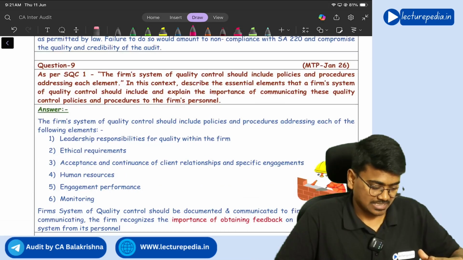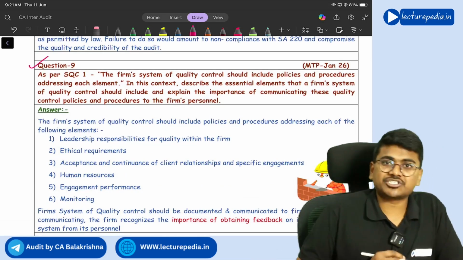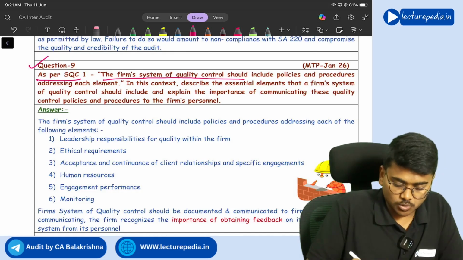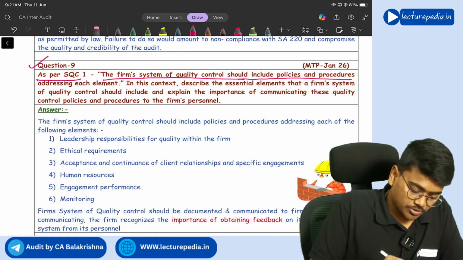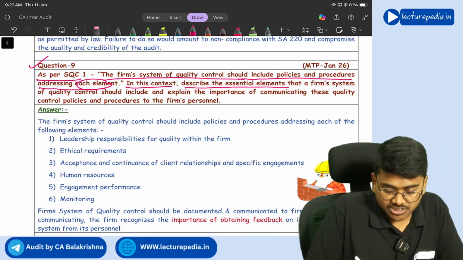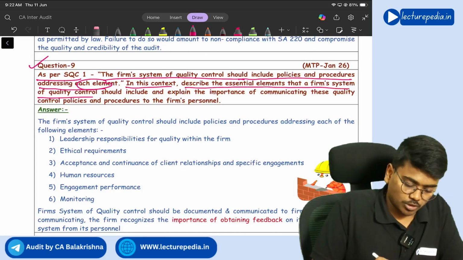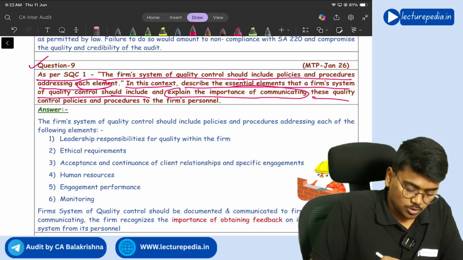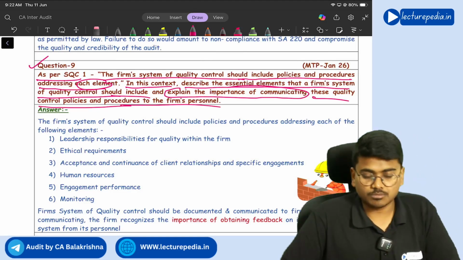Got it? Yes, sir. Next, question number 9. As per SQC 1, the firm's system of quality control should include policies and procedures addressing each element. In this context, describe the essential elements that the firm's system of quality control should include and explain the importance of communicating these quality control policies and procedures to the firm's personnel.